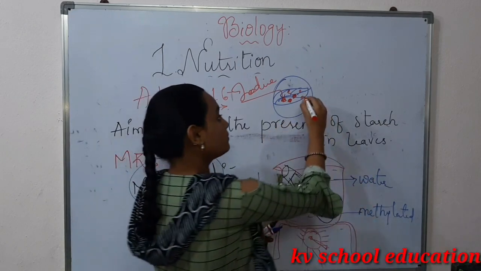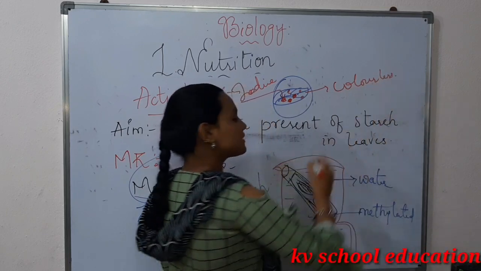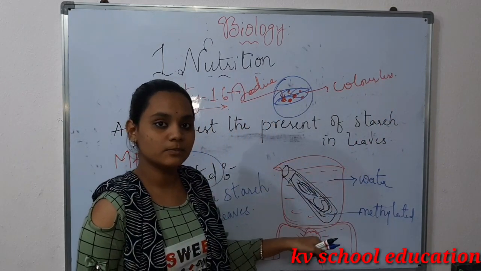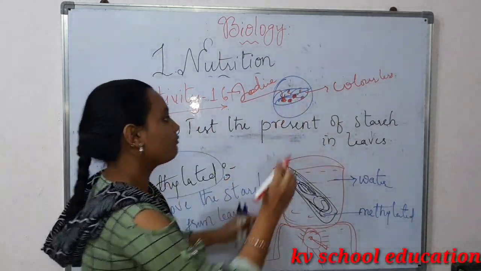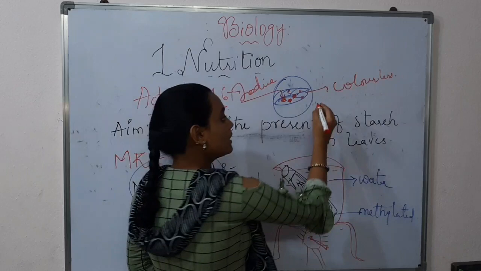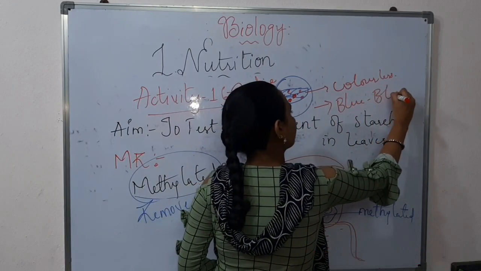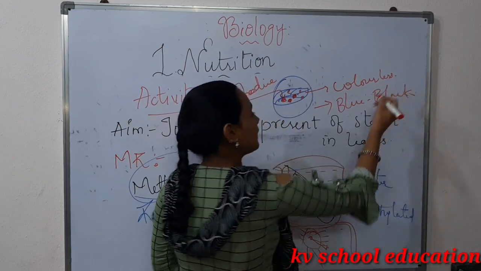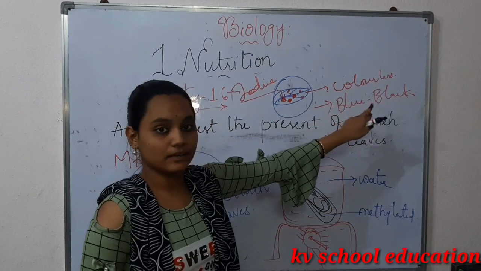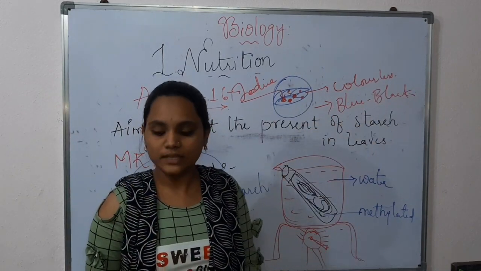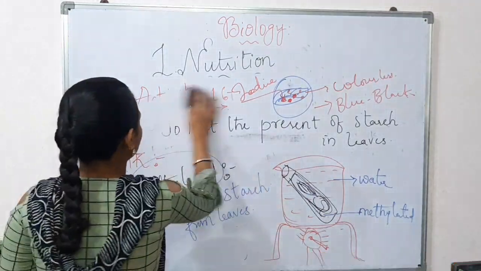The color will be colorless, because, as I said before, methylated spirit removes all the chlorophyll or starch. If starch is present, the color will be blue-black. But the starch is absent, so the color is colorless. So this is activity 1. It is very important. Now let us move to the second activity.